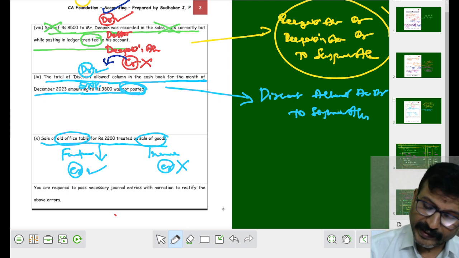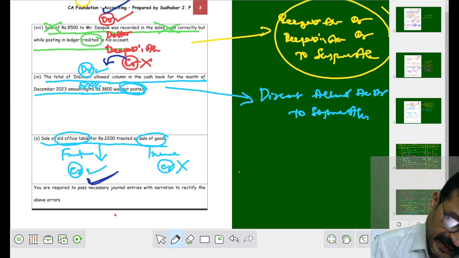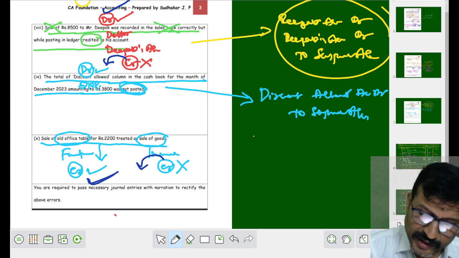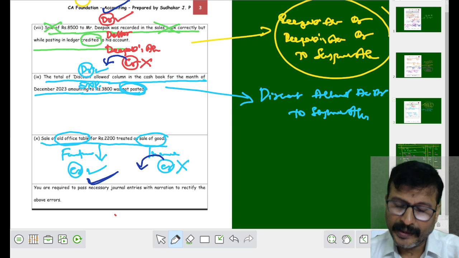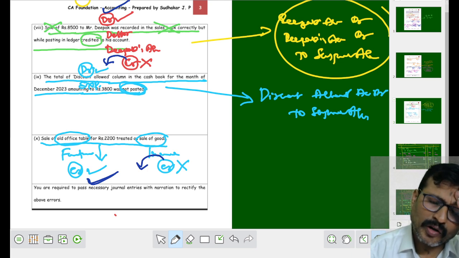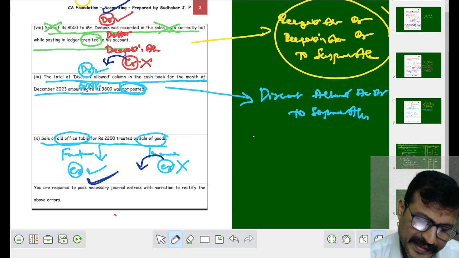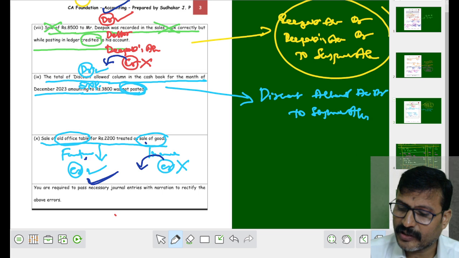Then now what is your rectified entry? Keep the correct in the same place. Shift the wrong in the opposite place. Now furniture is to be credited, sales is to be debited. Because it is a wrong credit, it is to be debited. Now your journal entry will be sales account debit to furniture account. Now let us write the last entry of this particular problem.